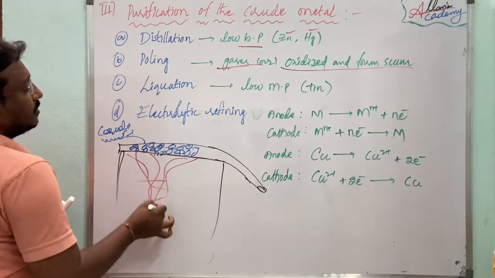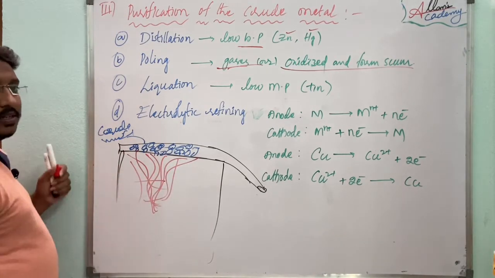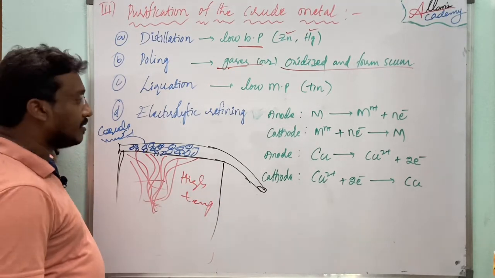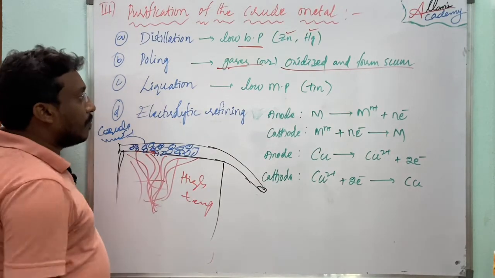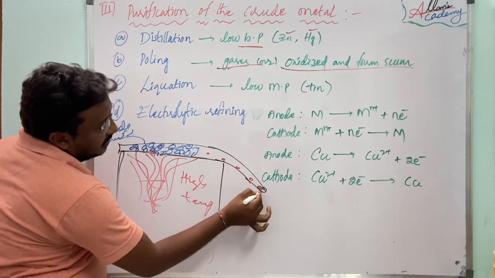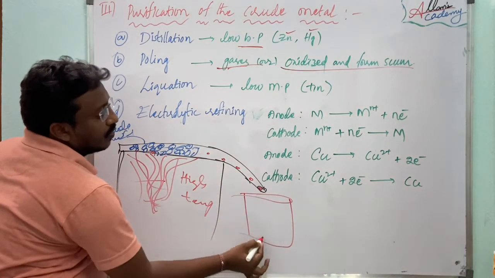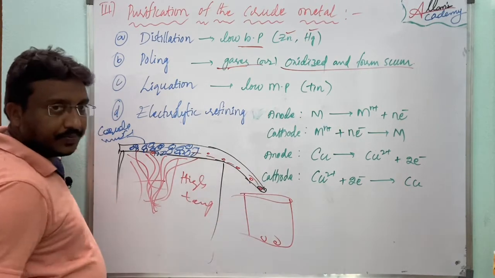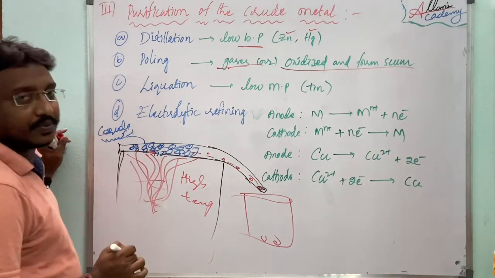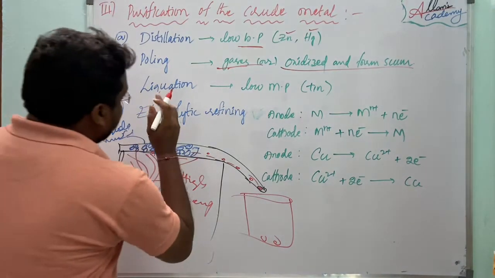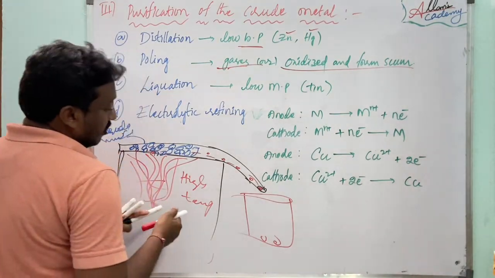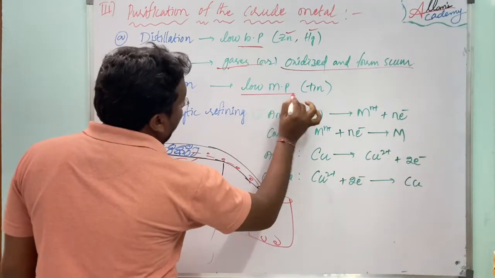Okay, due to the high temperature, the pure metal melts and is collected from here. Okay, we can collect it from here. The pure one is collected here, the impure one will stay here. Right, to use this process, the pure one should have a low melting point.